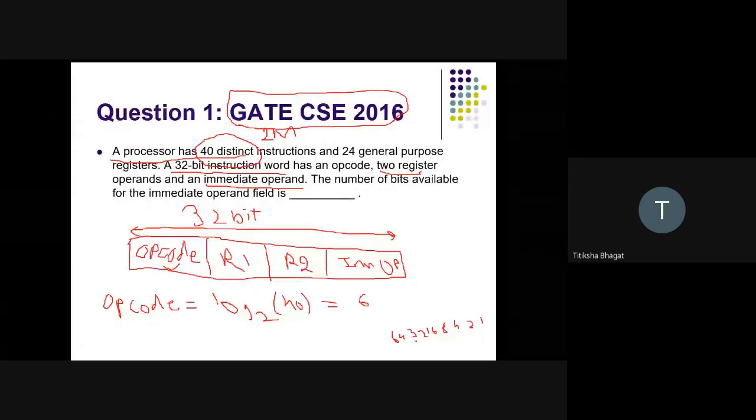How many bits will be required to represent 40? 32 is not enough, so count the bits: 1, 2, 3, 4, 5, and 6.